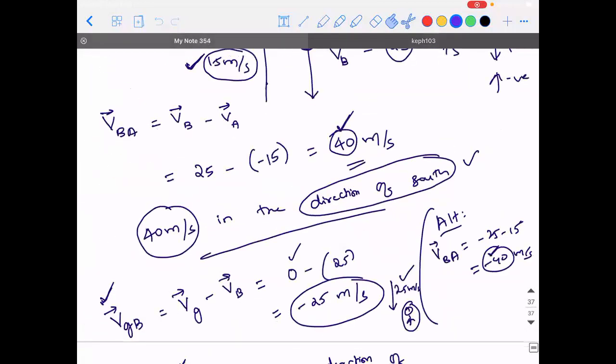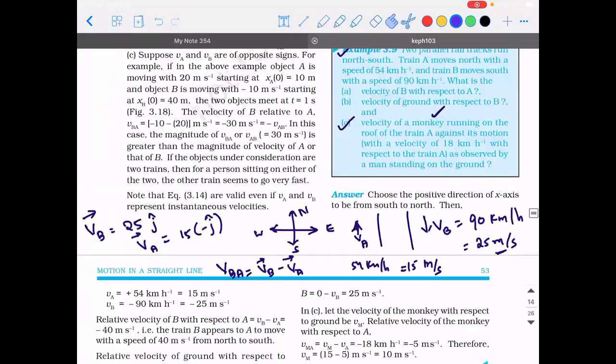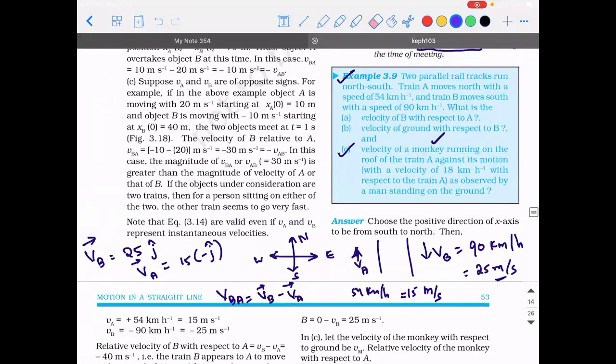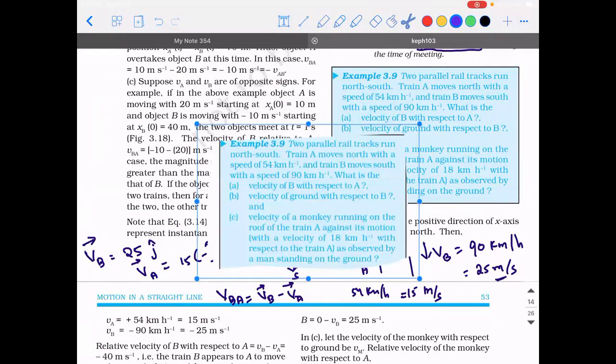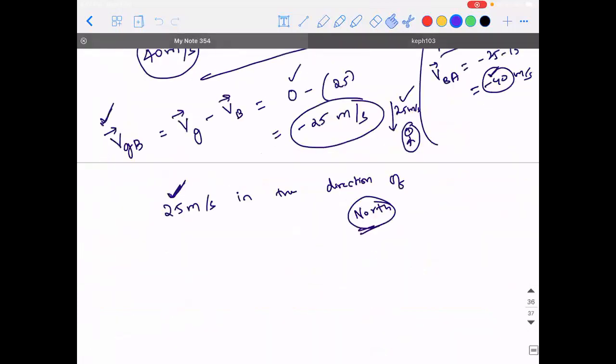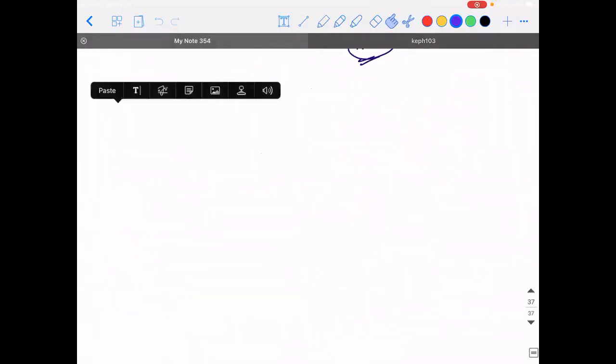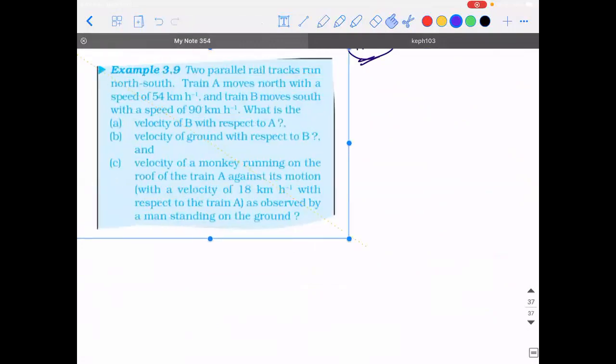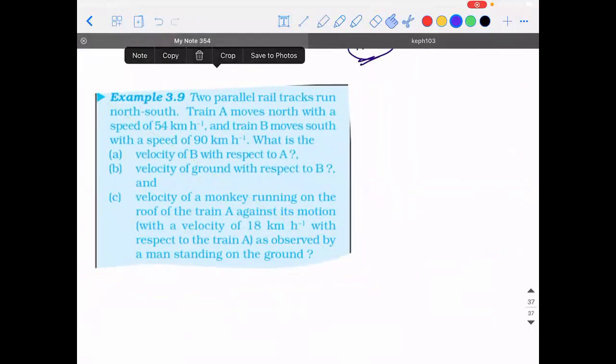Let me copy the question. Is there any doubt from yesterday's concept that you want to ask? No doubt? No, sir. So the last problem alone we will do. Before that, let me recollect the problem.